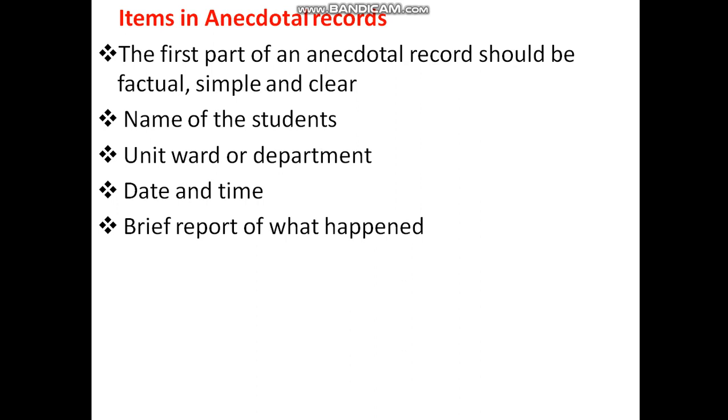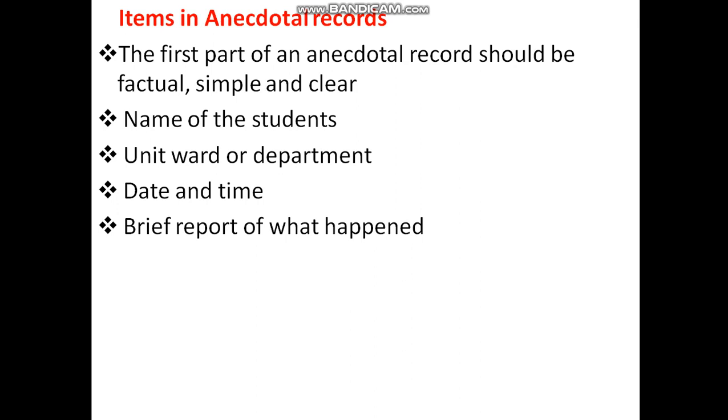Next, what are the items in an anecdotal record? The first part of an anecdotal record should be factual. Factual means real, simple, and clear. The incidents or behavior the teacher should observe; then the name of the student, unit, ward or department, date and time, and a brief report of what happened are the items in an anecdotal record.